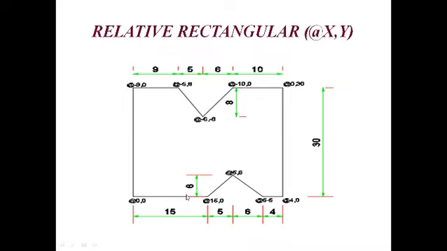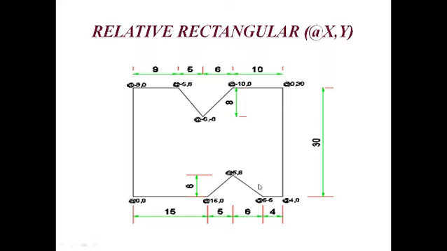Since it is going on the x axis, next coming to the third point, we have to write this point with respect to the second point. So the second point will be assumed as 0 comma 0. From the second point to the third point, the horizontal distance is 5 and the vertical distance is 6, right? So it is represented as @5,6, since it is going in the positive quadrant. For example, we are taking the next point.